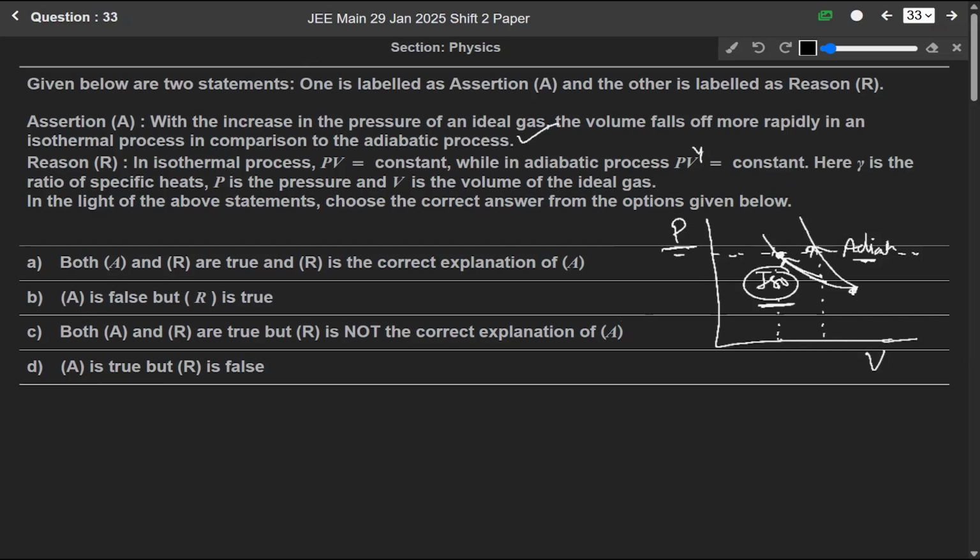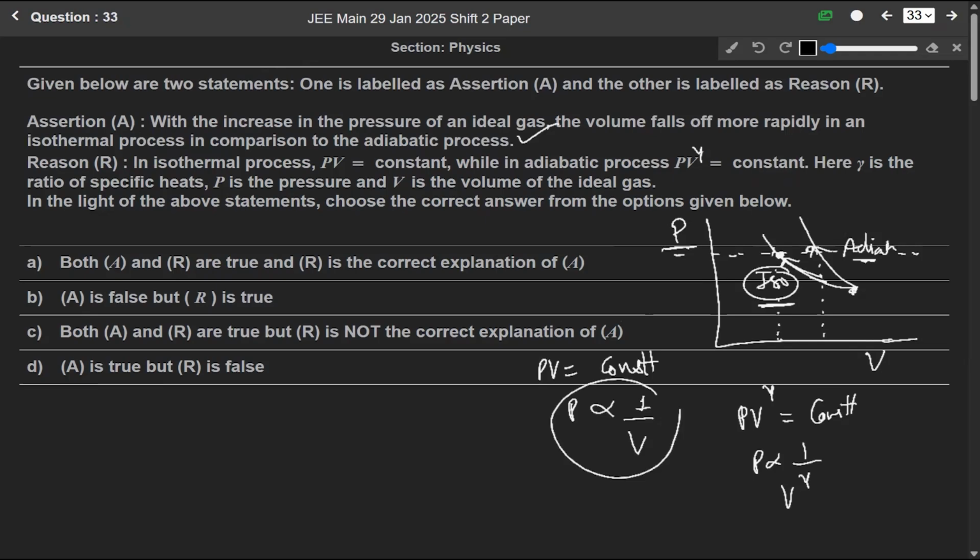Okay, and we know that for an isothermal process, PV equals constant. PV equals constant means P is directly proportional to 1 over V. And for an adiabatic process, PV^gamma equals constant, means P is directly proportional to 1 over V^gamma. So the reason is given as gamma and pressure. If we look at this, P is directly proportional to 1 over V and P is directly proportional to 1 over V^gamma.